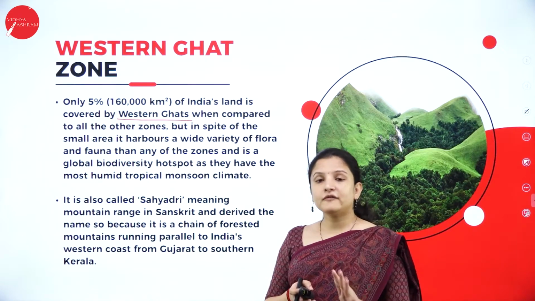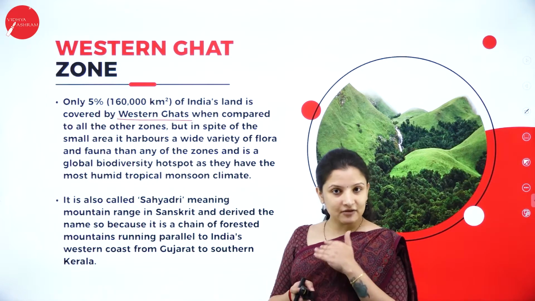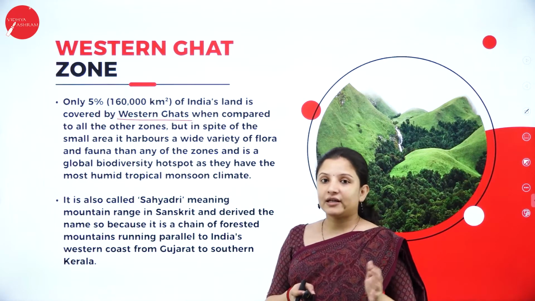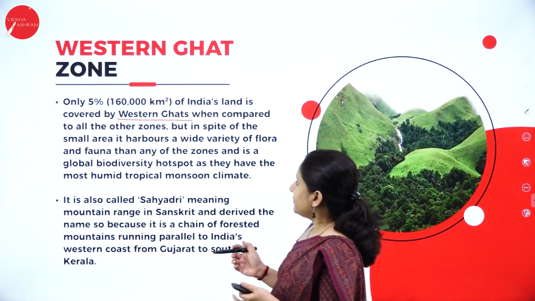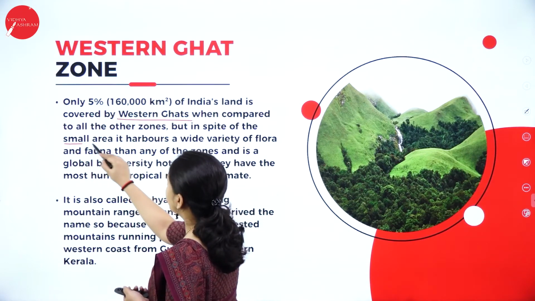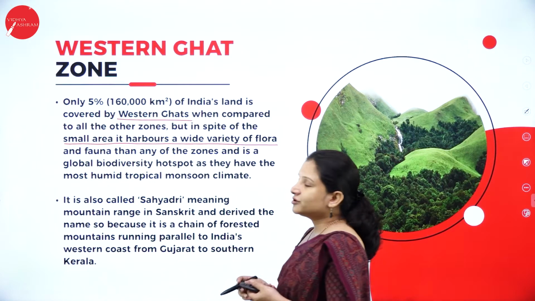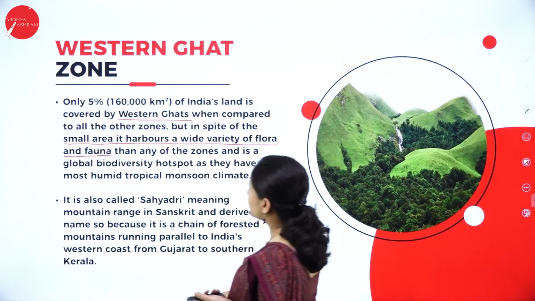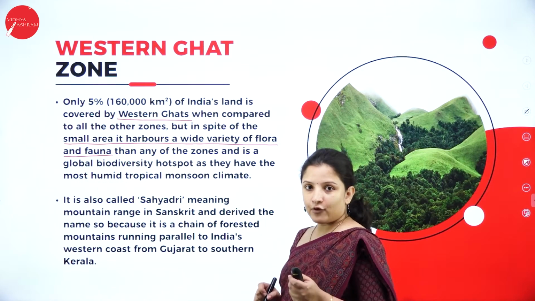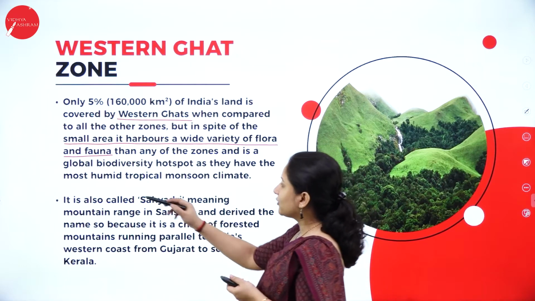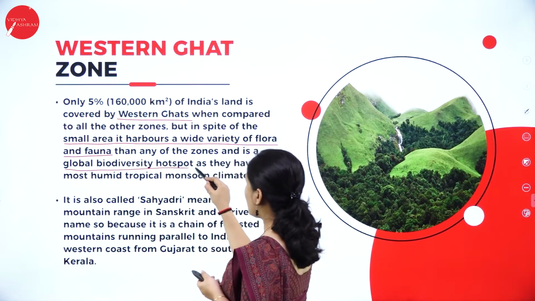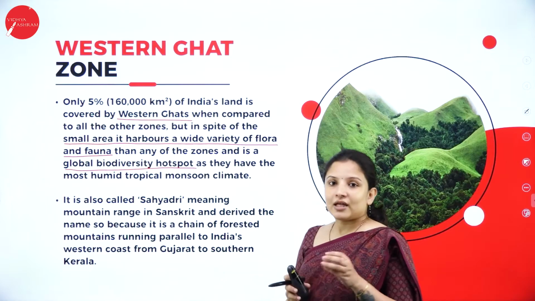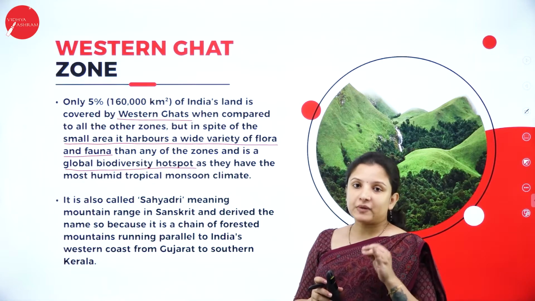Therefore, a lot of plant and animal species are found here which you can find nowhere else in the world. Despite its very small area, it houses a large number of flora and fauna, and therefore it is considered a global biodiversity hotspot, because it is rich in plants and animals.